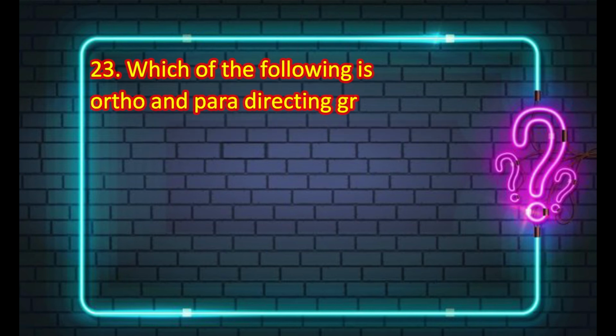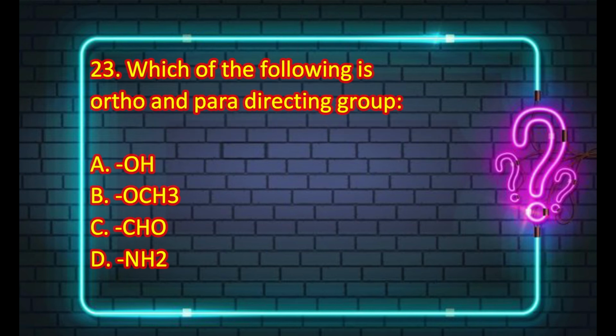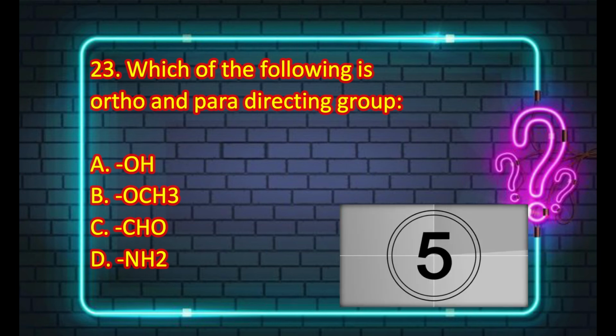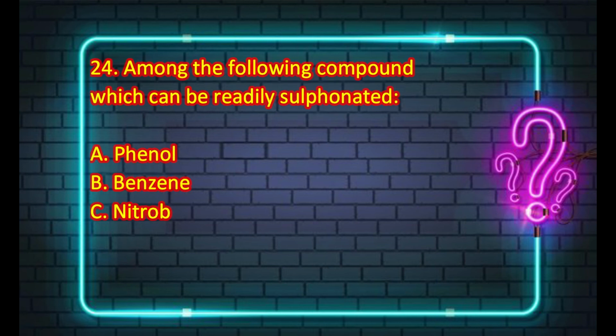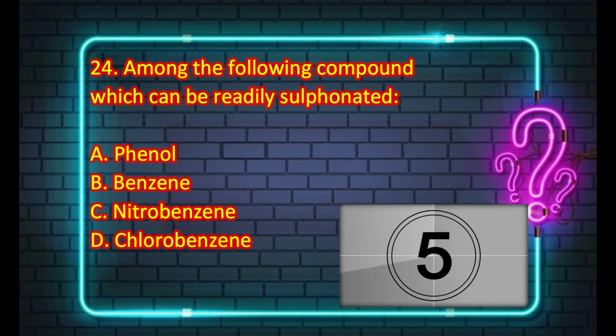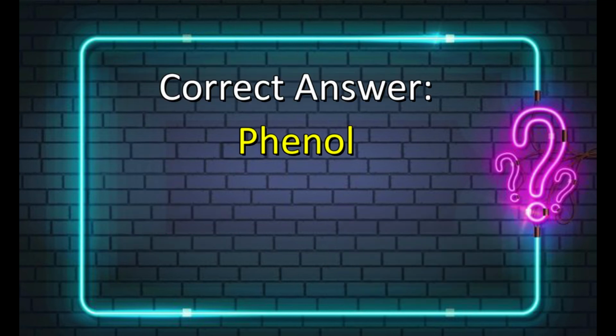The next MCQ is which of the following is ortho and para directing group? OH, OCH3, CHO or NH2. And the correct answer is OH. Next MCQ is among the following compounds, which can be readily sulfonated? Phenol, benzene, nitrobenzene or chlorobenzene. The correct answer is phenol.